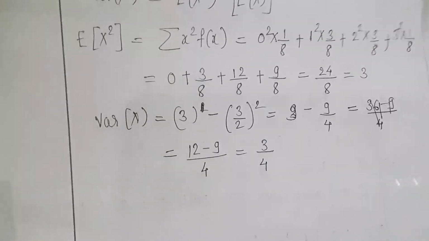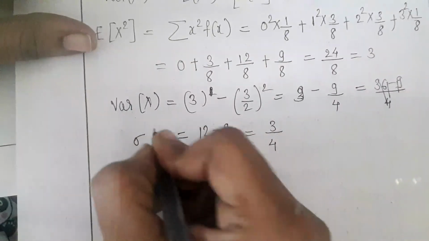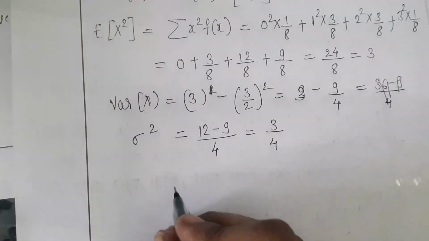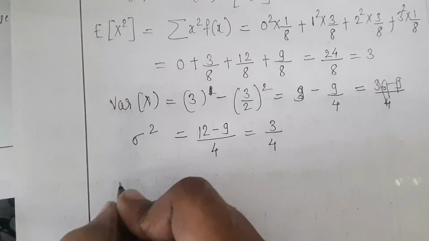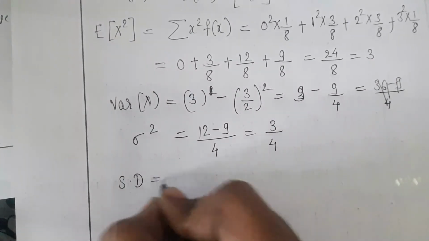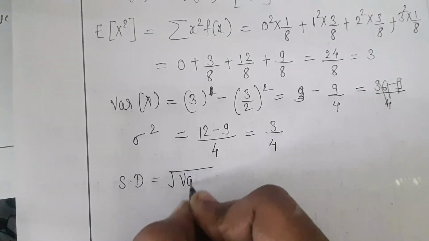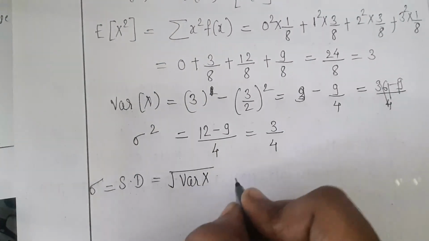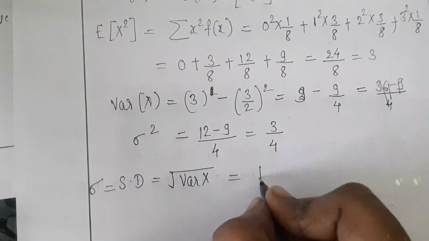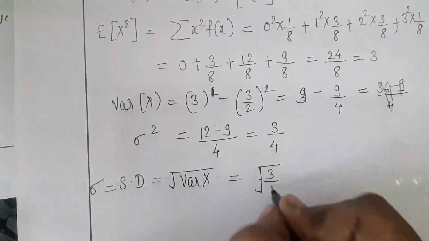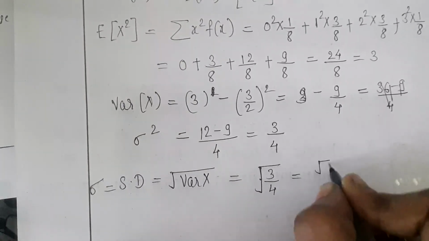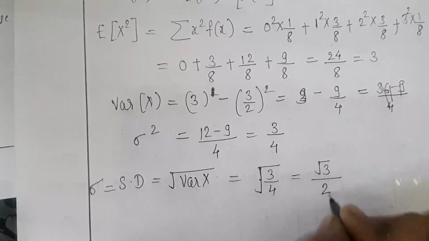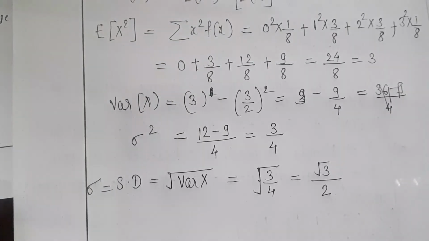Now variance of x is denoted by sigma square. So sigma square we obtained 3 by 4. What we need to find out next? Standard deviation. So standard deviation is square root of variance of x, which is denoted by sigma. So sigma is equal to square root of 3 by 4, which is equal to square root of 3 and square root of 4 is 2. So root 3 by 2 is the answer for this question.